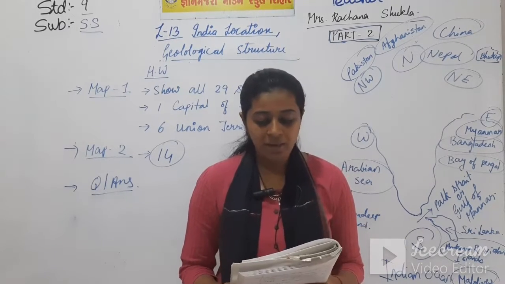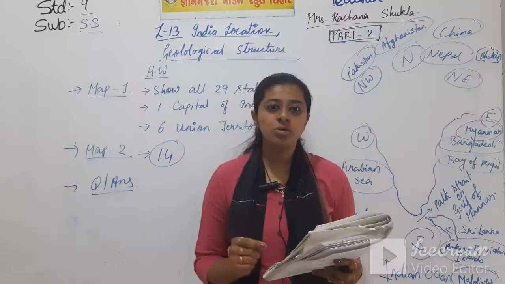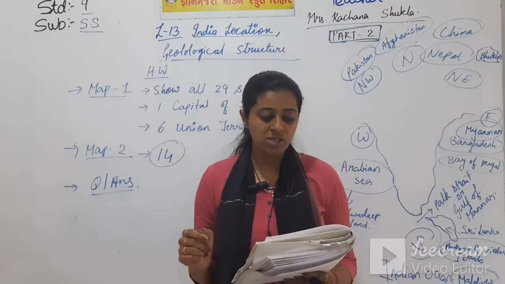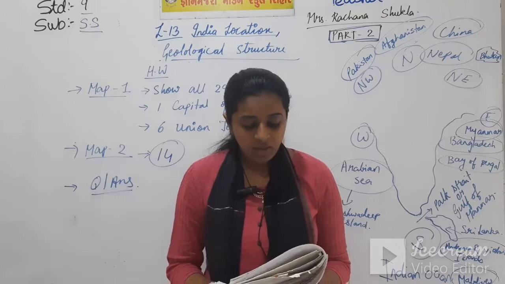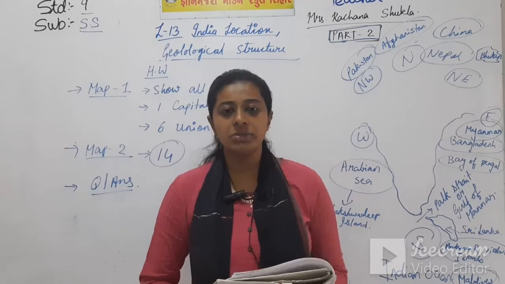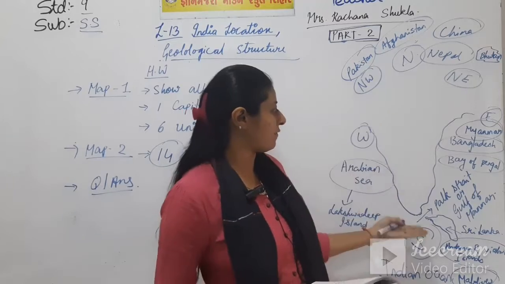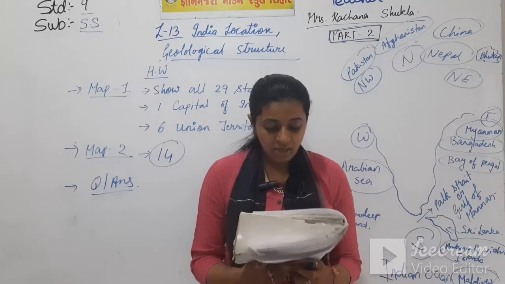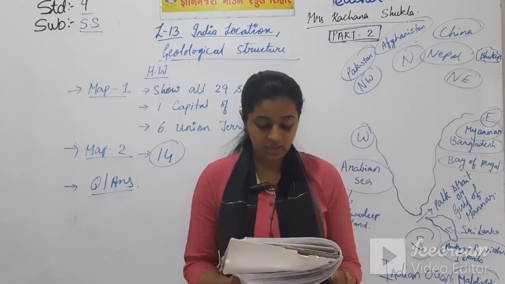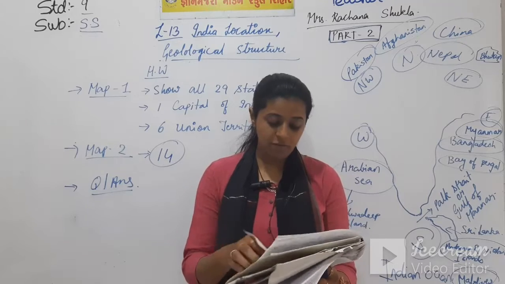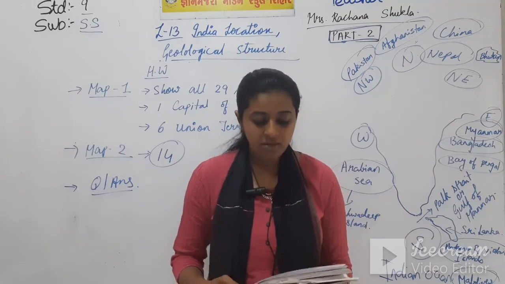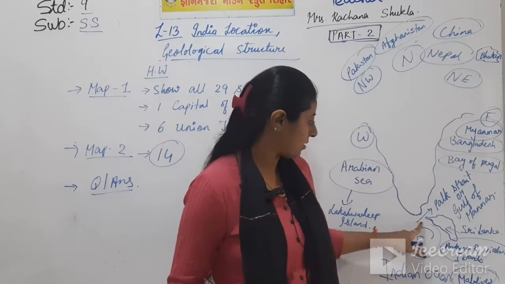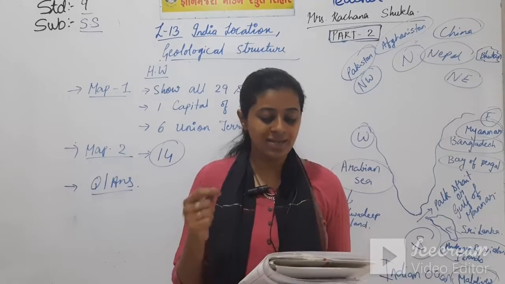Next, how many states and union territories are there in India? Next, name the neighboring countries of India. Here itself all the names are written. Next, when was Telangana state created? Next, how is India and Sri Lanka separated?